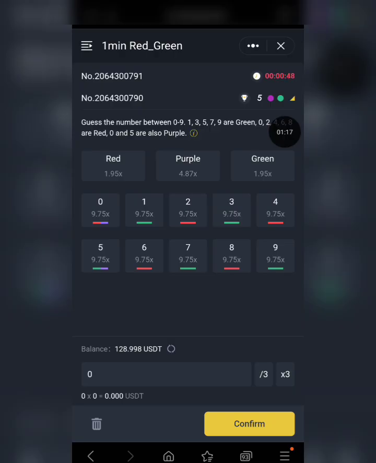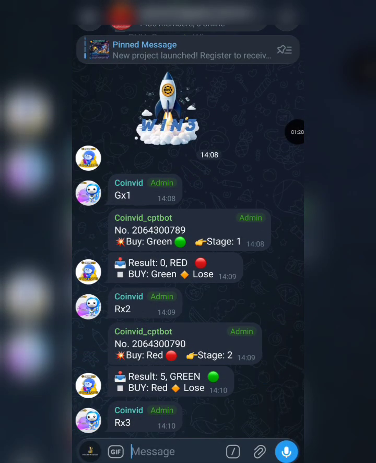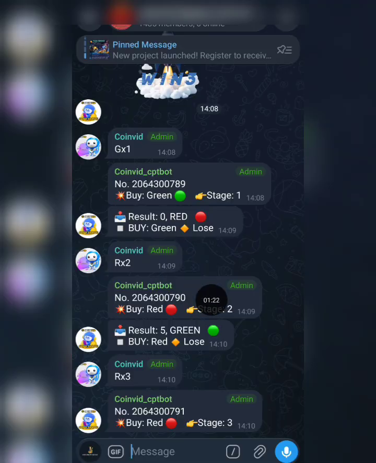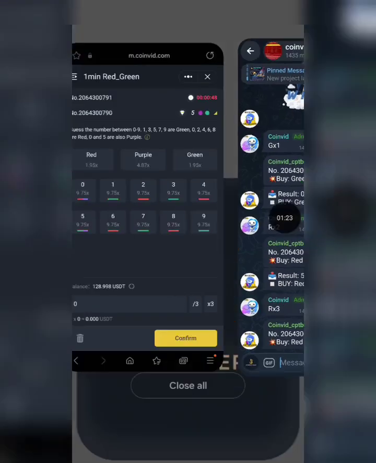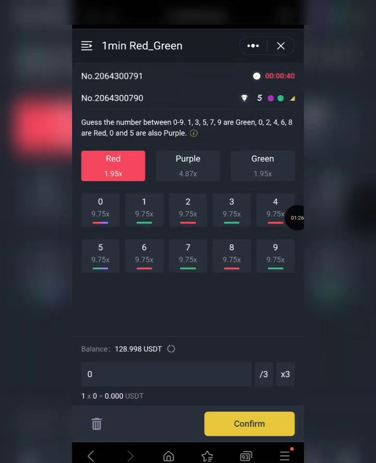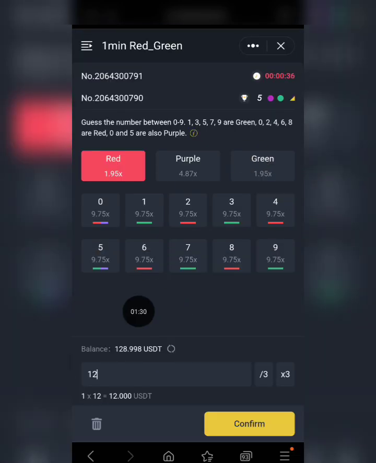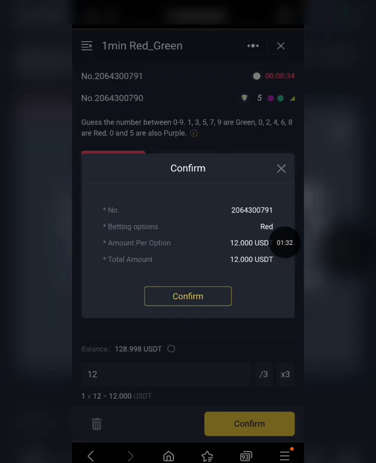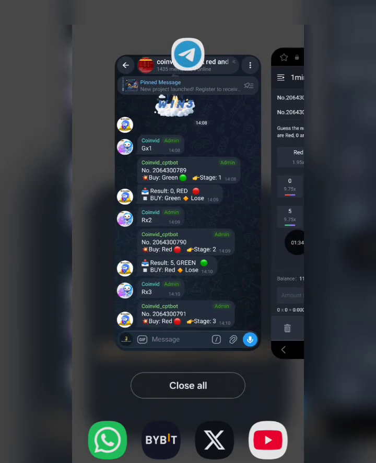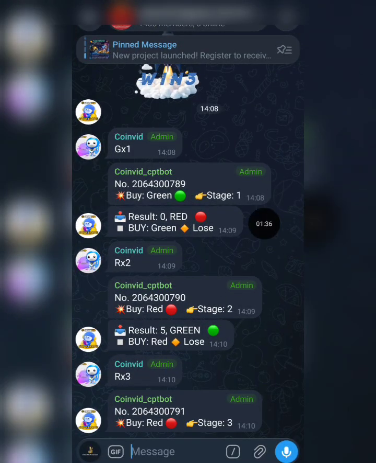Okay, so this is why I said signals are not 100%, but watch what I'm going to do right now. Coming back here, it says we should go with a red again. So I'll select the red. This time around I'm going with 12 USDT. Now this is why you start with a lower amount per option, in case the signals start having some consecutive number of loss like this.